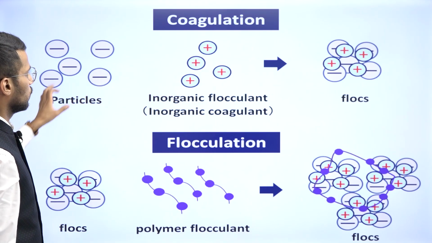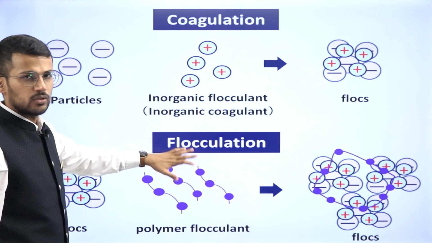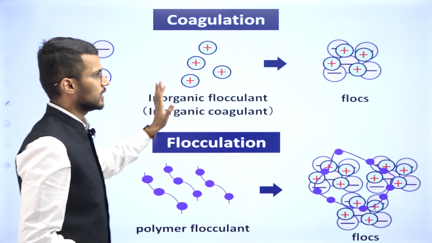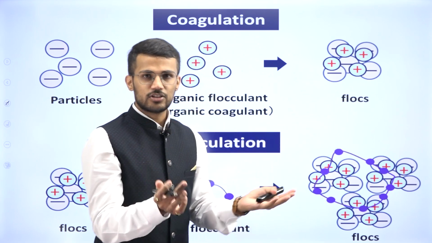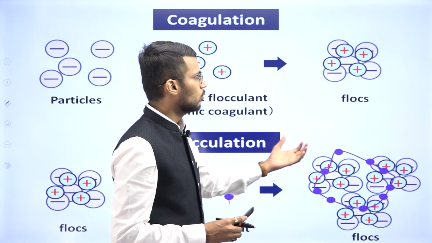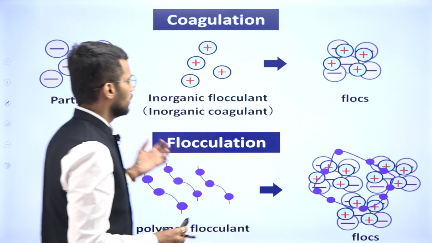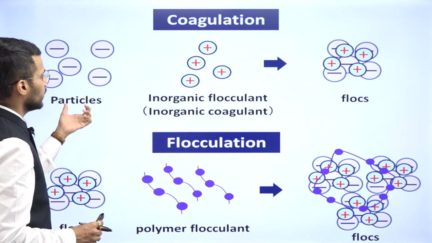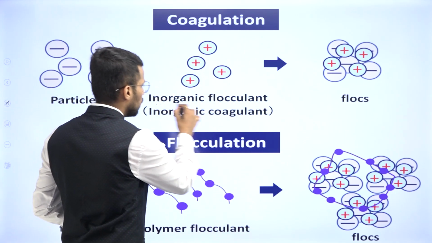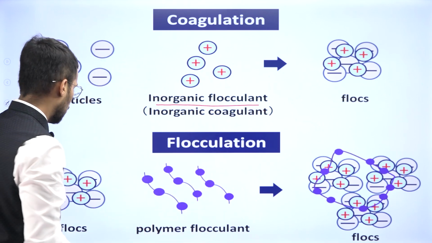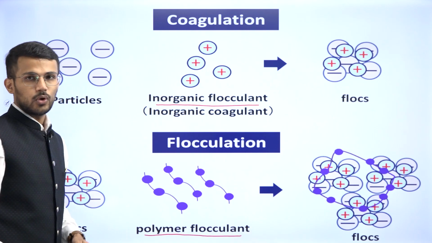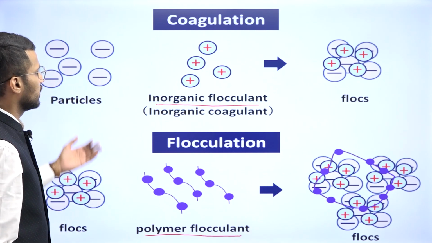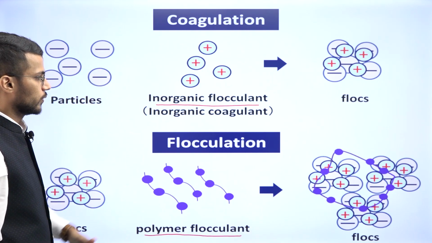So this is how coagulation and flocculation occurs. The end result is the same, where flocks, that means the larger particles, are formed, but in coagulation we are using inorganic flocculants. On the other hand, in flocculation we are using polymer flocculants, right? So that is the difference between coagulation and flocculation.